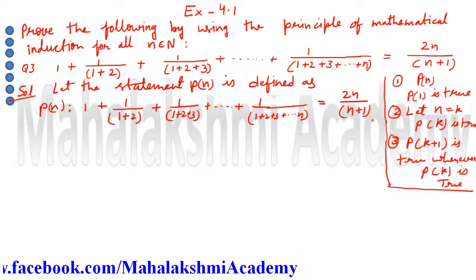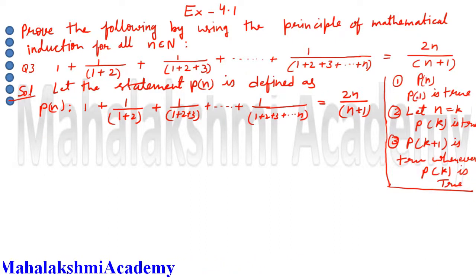We are going to start proving the first condition, that we have to prove P1. So we will write here condition first.